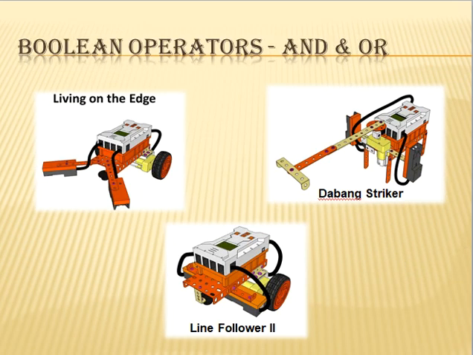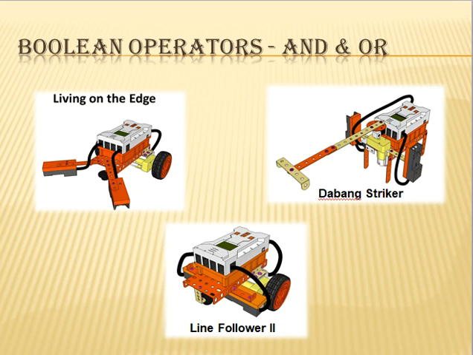Lastly are the Boolean operators, that is AND and OR. Boolean operators are used when more than one sensor is used. As you can see, all the structures here on the screen have 2 sensors. So first is the edge detector. As the name suggests, it avoids going towards the edge. If the edge comes, it will come backward and change its way. It will never fall down.